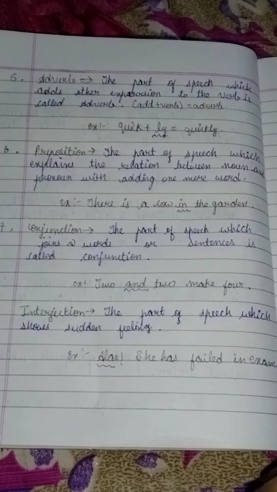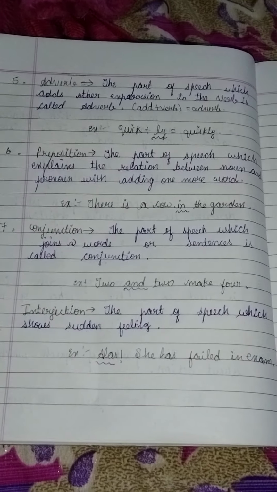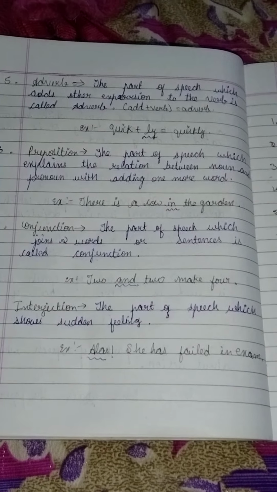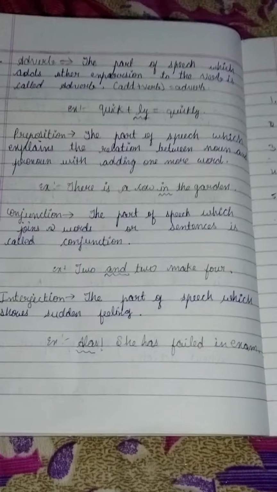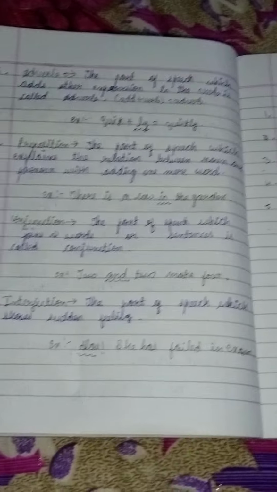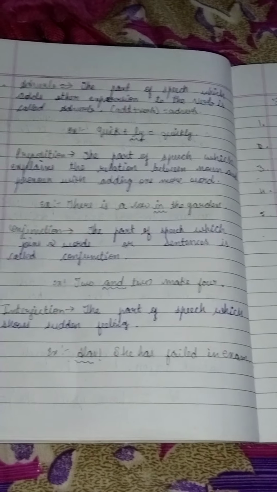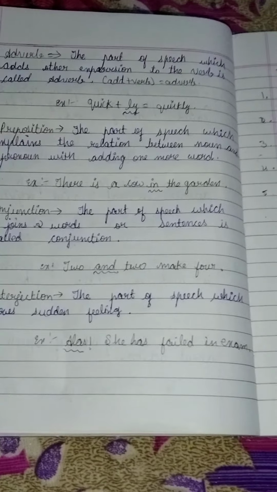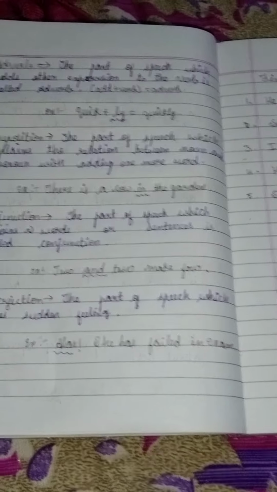Okay. Next one is preposition. The part of speech which explains the relation between noun and pronoun with adding one more word. Means noun and pronoun have a link. In the place of noun we'll take pronoun. But here the preposition will give the link. For example, there is a cow in the garden.